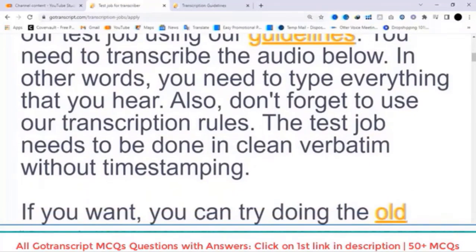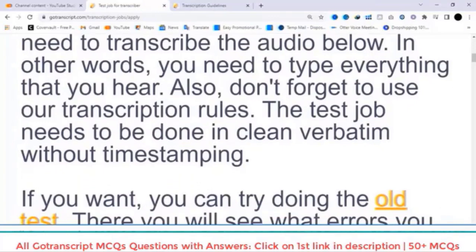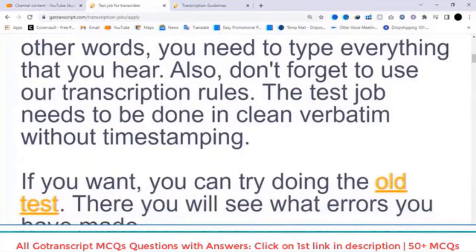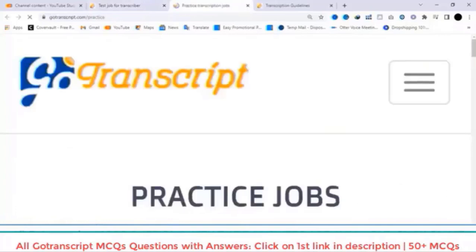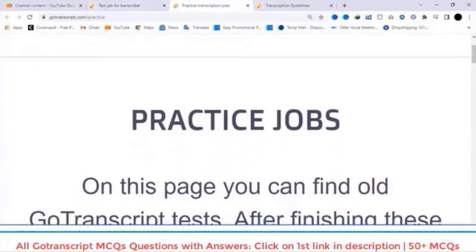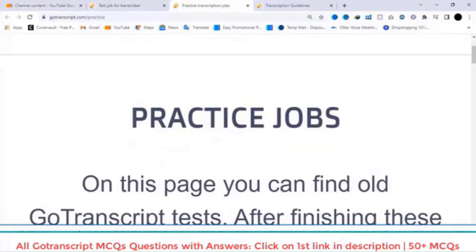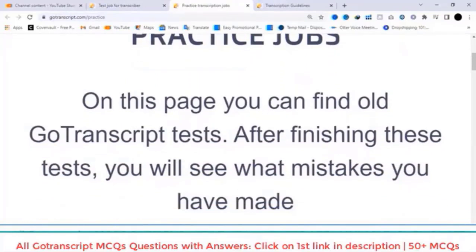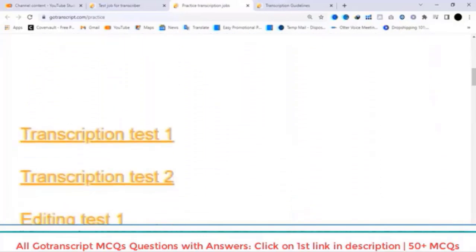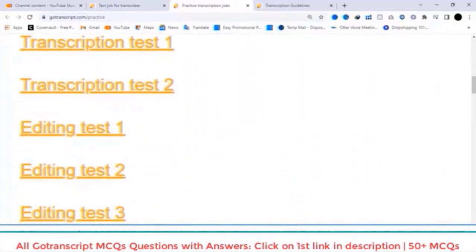If you want, you can try doing the old test. There you will see what errors you have made. So click on this old test. Okay, on this page you can find old Go transcript test. After finishing these tests, you will see what mistakes you have made. So these are some of their old tests. So I will strongly recommend you to please try this. It will be very helpful for you to highlight your mistakes.